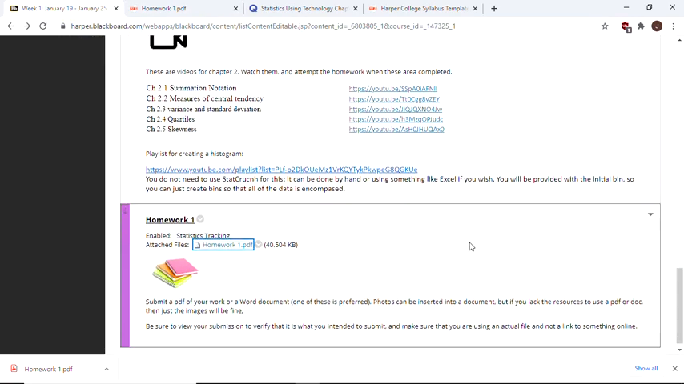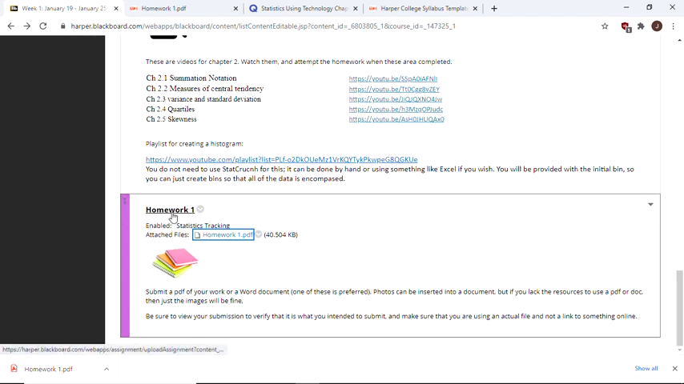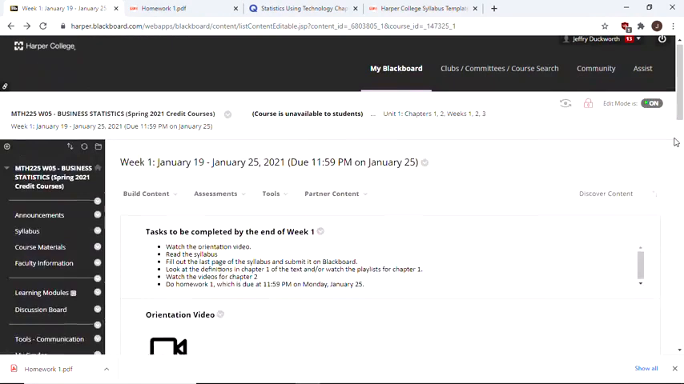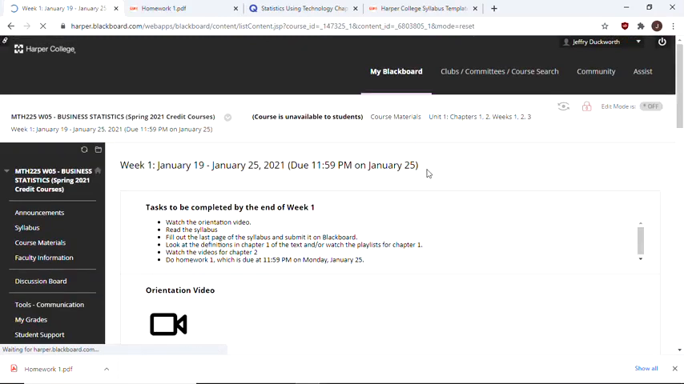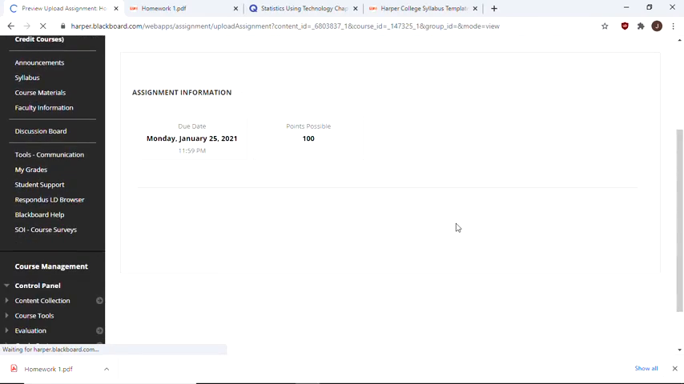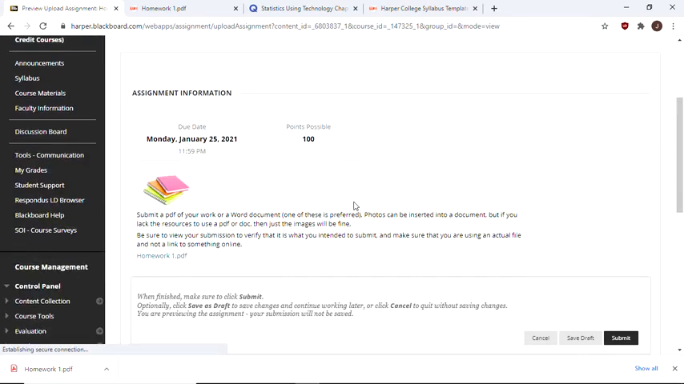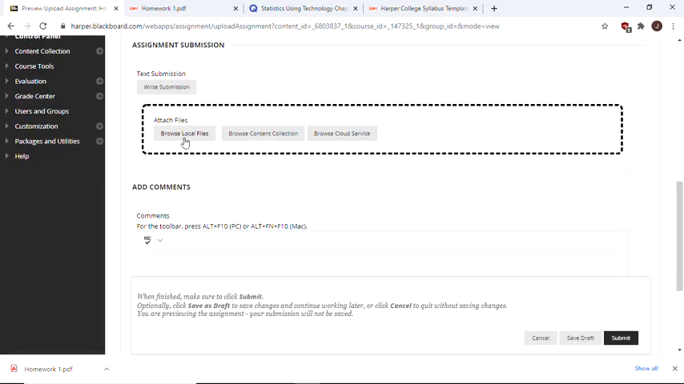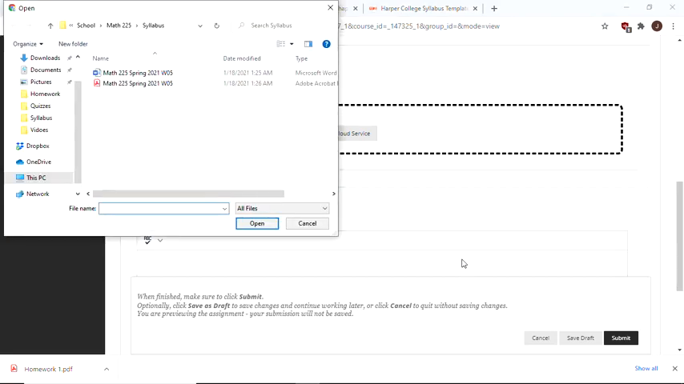You do need some way to upload it. So you would click on homework. Let me see if I can do this. Let's turn this off. You should be able to just click on homework and submit. So here's the assignments, with a due date. You can write a submission, but typically you can browse the local files to go get your submission, and then go find the file that you've got, whether it be images or whatnot.